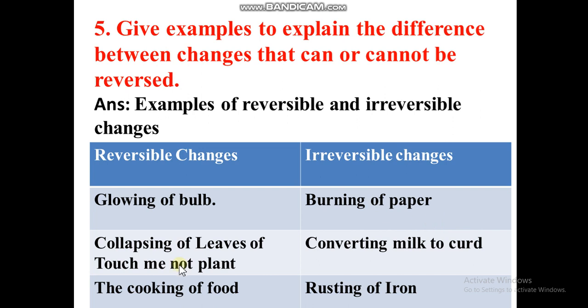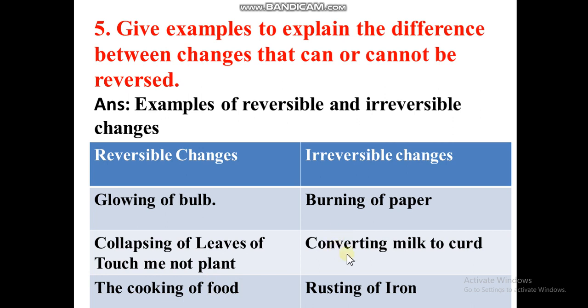Collapsing of leaves of the touch-me-not plant. One type of plant is the touch-me-not, and if we touch it, the leaves collapse. When we remove our finger, after a few seconds we can see that the leaves are taking their previous form again. And the cooking of food, we have already discussed. This type of things are reversible. The cooking of food is irreversible. So here a slight mistake is there, it is an irreversible change.